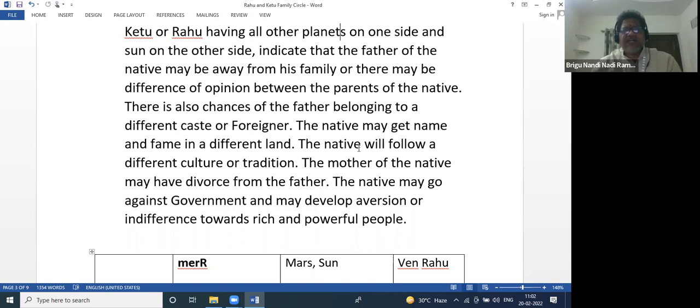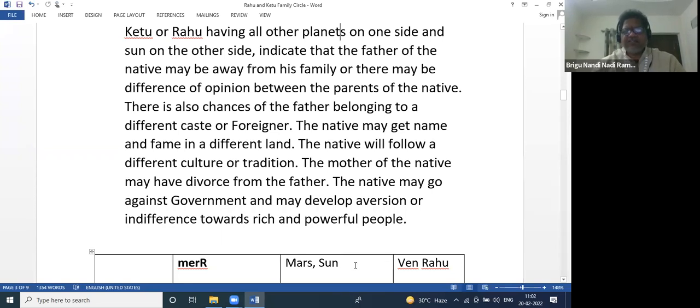So Saturn will be outside. They may go against the government. Particularly, you see some Left-wing parties like, for example, CPI, CPM. These people are always against the government and its ruling. They will always rebel against the decisions taken by government. So in those people's horoscopes also we can check Saturn is outside the Rahu Ketu family circle. Like that, here Sun is outside, not Saturn. So these people are against government.